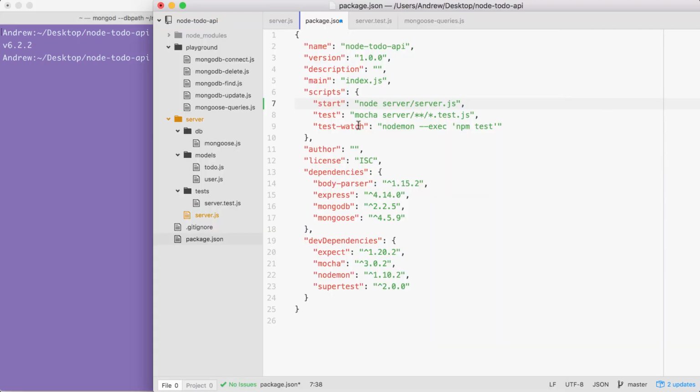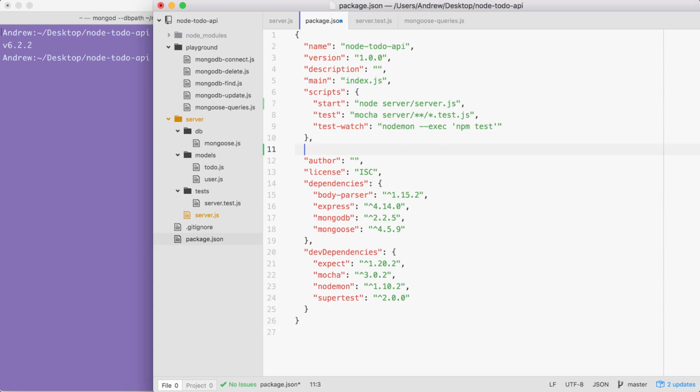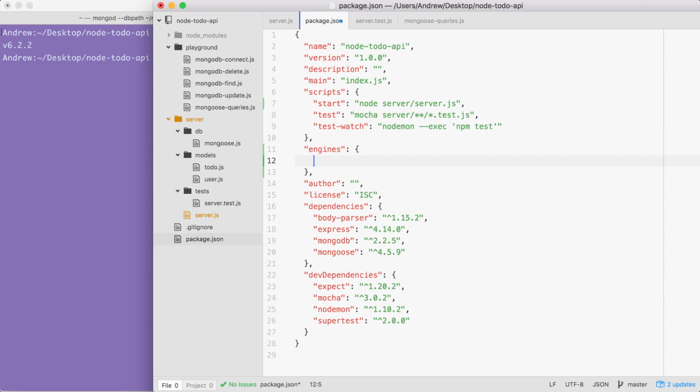Over inside of package.json, we're going to tell Heroku to use the same version we're using here. This gets done by setting up an engines property. Engines lets us specify various versions for things that Heroku lets us configure. One of these is Node. The property name will be node, and the value is going to be the version of Node to use, 6.2.2. Awesome. Now our package.json file is ready for Heroku. Heroku knows how to start the app, and it knows exactly which version of Node we want to use, so we won't get any weird errors when we deploy.